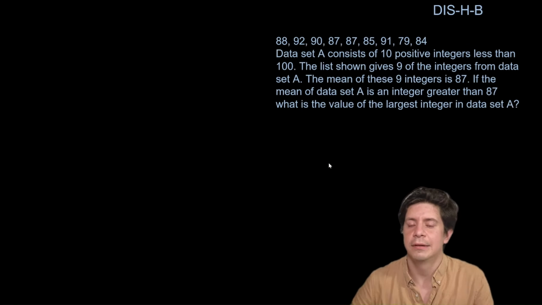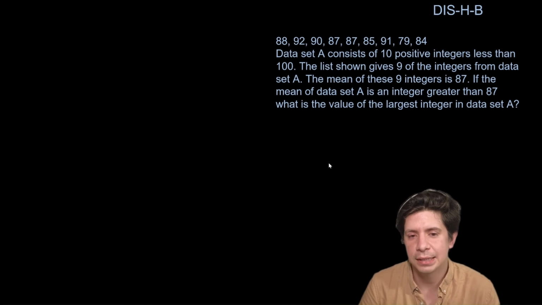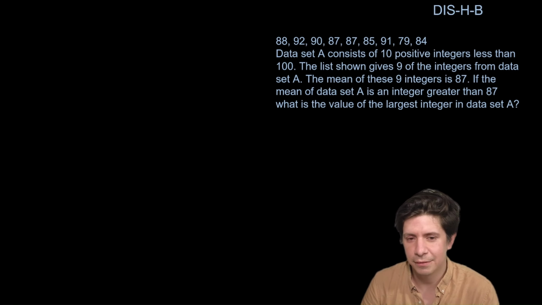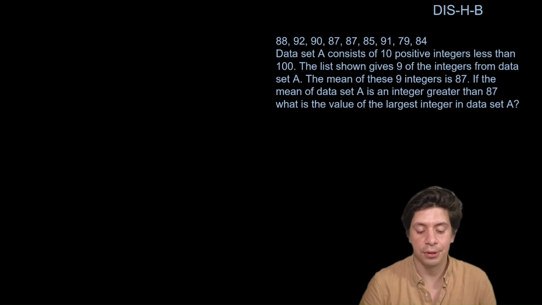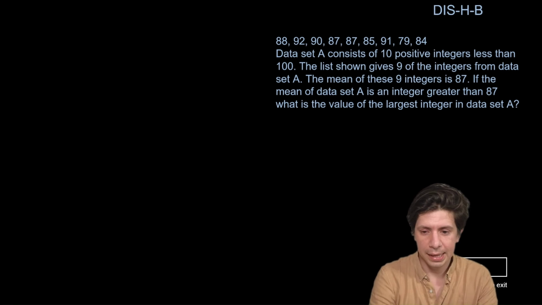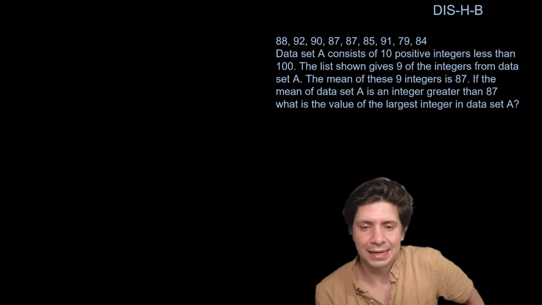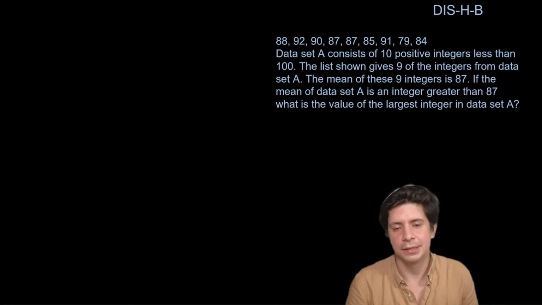So now we have the next one. Dataset A consists of 10 positive integers less than 100. The list shown gives 9 of these integers from dataset A. The mean of these 9 integers is 87. If the mean of dataset A is an integer greater than 87, what is the value of the largest integer in dataset A? This, for my money, is probably the hardest question in this category. So what's happening is they're telling us dataset A, is what we're seeing, has 10 numbers, and we're seeing 9.